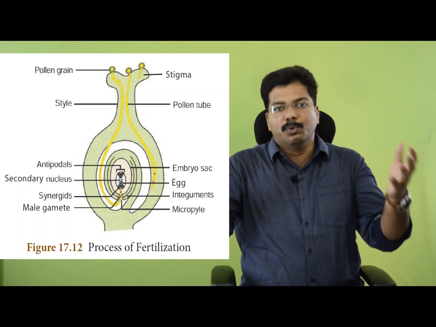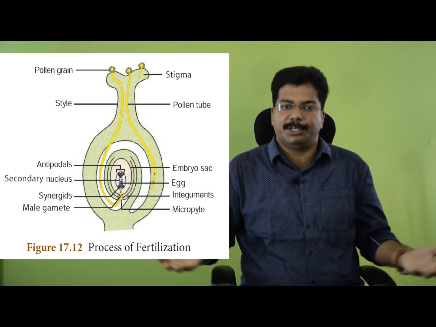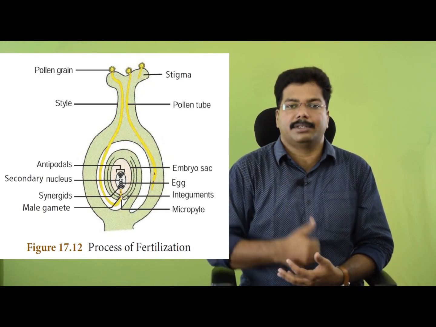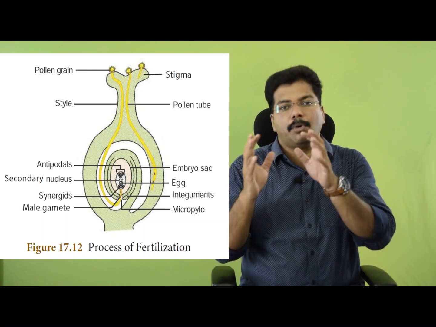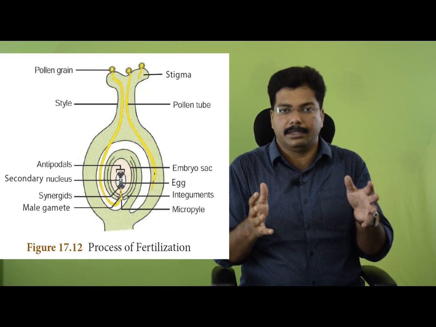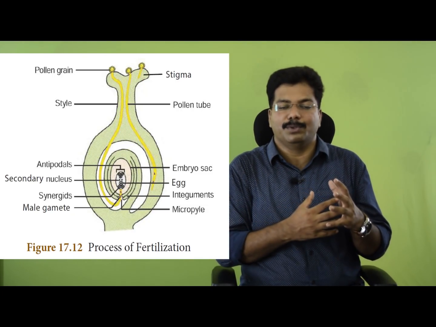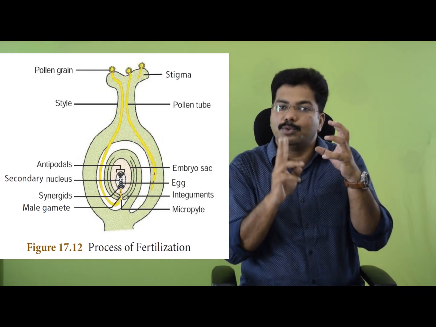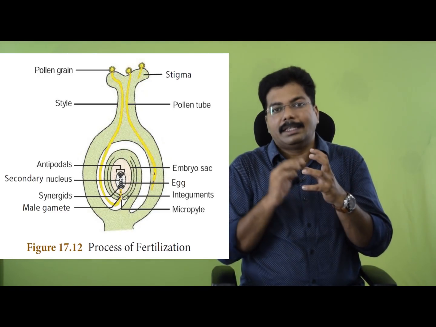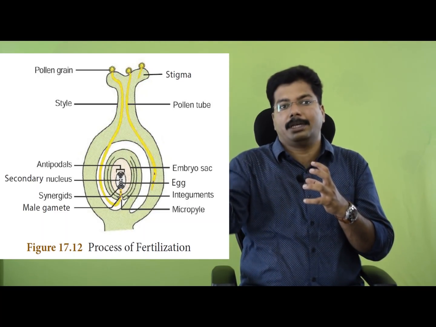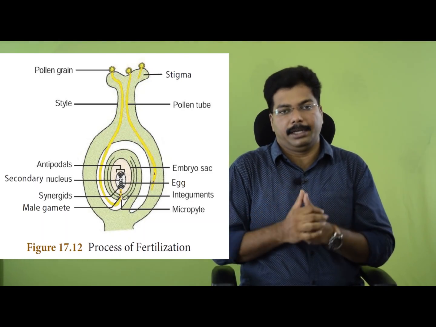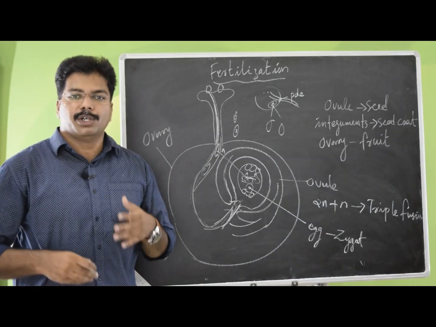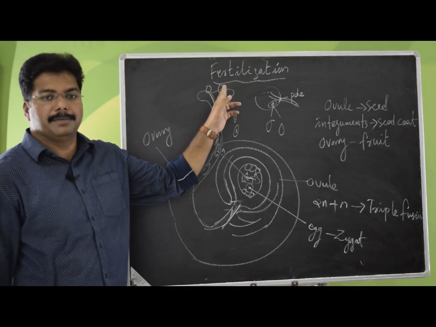The primary endosperm nucleus will develop into an endosperm, that means the fleshy part of the fruit that is edible most of the time for us. That is the next development stage. After this, antipodal cells and synergid cells will degenerate. I hope you remember the structure of an ovule. Inside the nucellus, next to the embryo sac at the micropylar region, you have 2 supporting synergid cells, and on the chalazal side, 3 cells. These cells will degenerate. These are the events happening during fertilization. Let's look into the fertilization happenings.